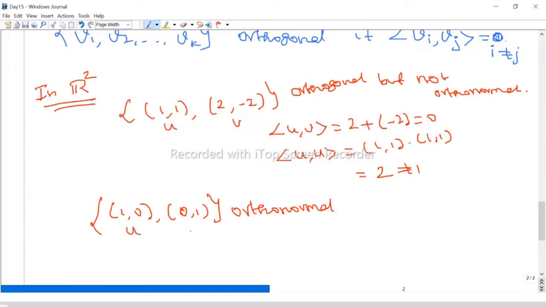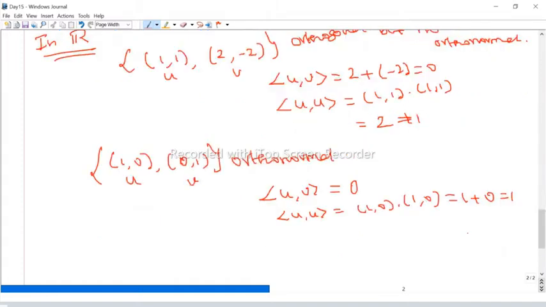Because suppose you take this as u and this as v. So what is the inner product of u comma v? It is term by term multiplication of coordinates, and then the sum: 0 into 1 plus 0 into 1, therefore 0. Now if you take the same vector, u comma u, it is (1, 0) dot (1, 0). The coordinates multiplication is 1 into 1 plus 0 into 0, therefore we get 1.